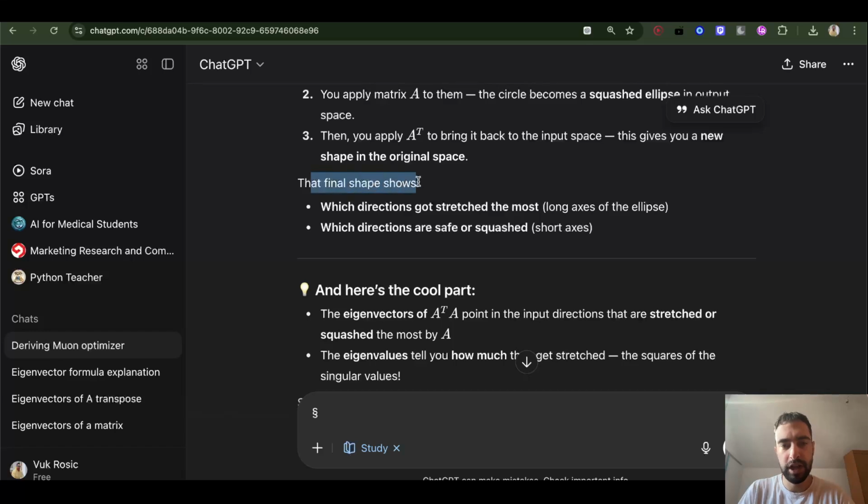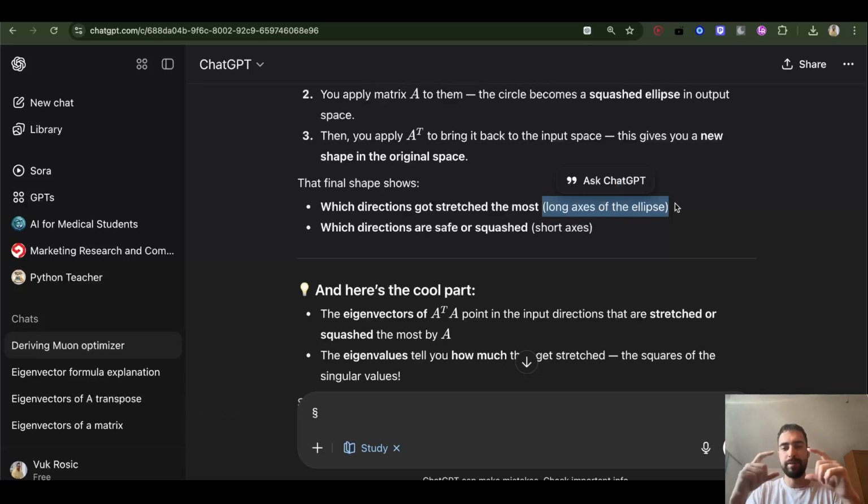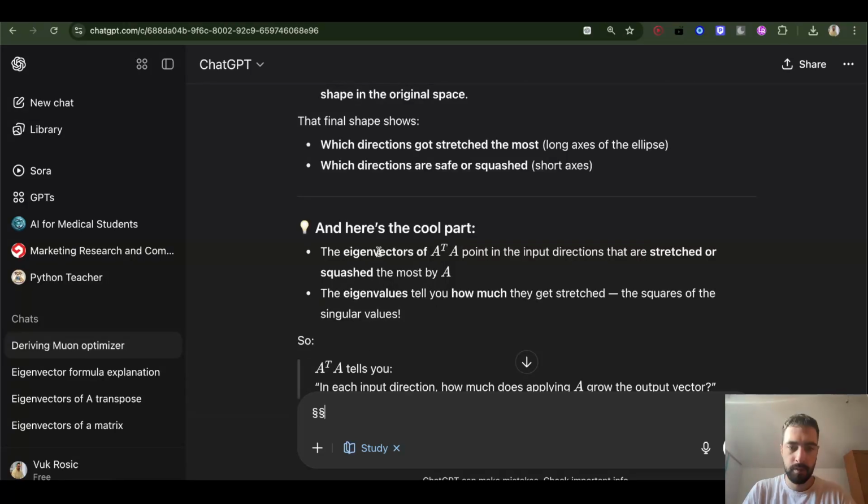The final shape shows which directions got stretched the most, along the long axis of the ellipse, because now it's an ellipse, it was a circle before, and which directions are squashed, the short axis. And here's the cool part: the eigenvectors of this multiplied matrix point in the input directions that are stretched or squashed the most by A. So if you turn this into an ellipse, the eigenvectors will point along the ellipse's axes.